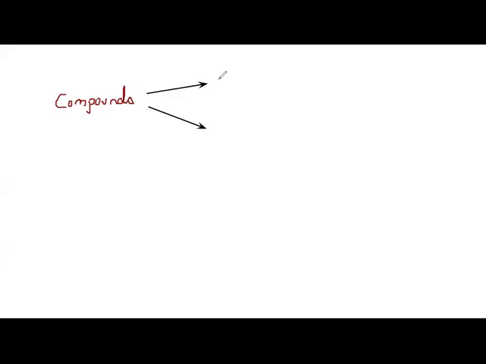One is organic compounds and another is inorganic compounds, or you can call them molecular compounds and ionic compounds. So organic compounds means what?